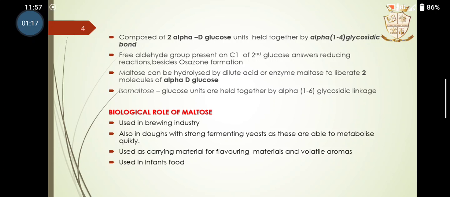Isomaltose is another structure in which the glucose units are held together by alpha 1 to 6 glycosidic linkages. As for the biological role of maltose, it is used in the brewing industry, also in dough with strong fermenting yeast, as they are able to metabolize it quickly, and it is used in infant food.